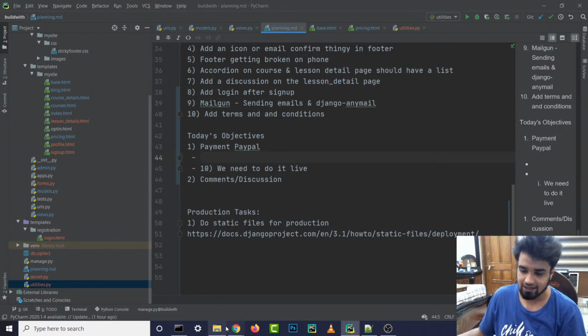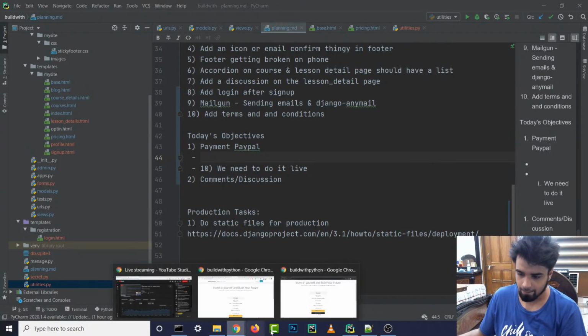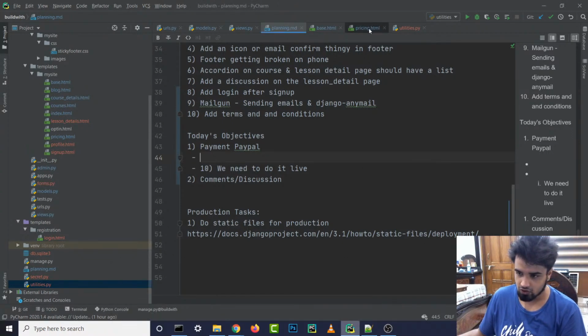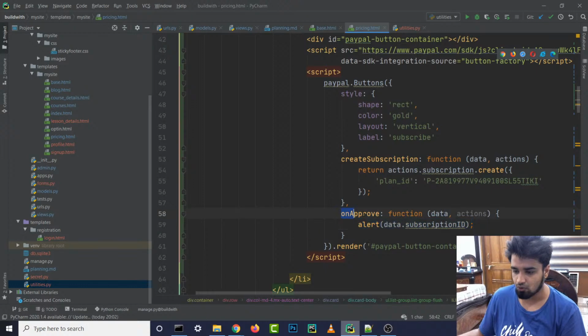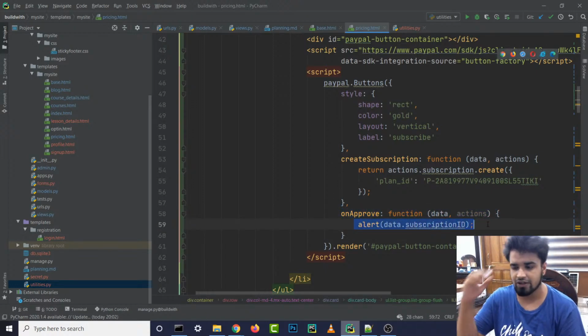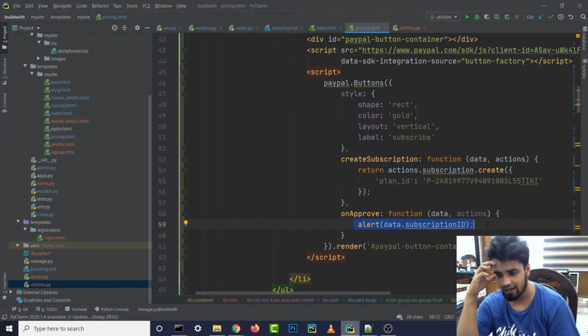And another thing is that what we are doing is very insecure, I feel. So inside our pricing.html, when we get on approve, it's sending us this subscription ID, right? And you can think that if you're getting any kind of subscription ID, then that means our website is working and a user has signed up, so we can just activate his subscription from the backend. But this might not be the case.